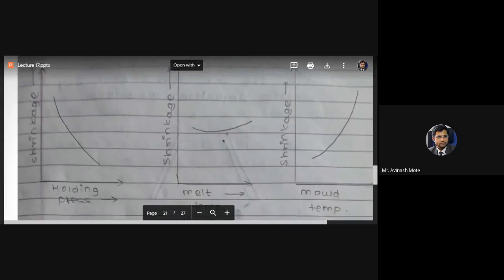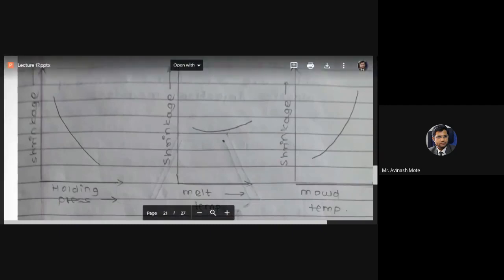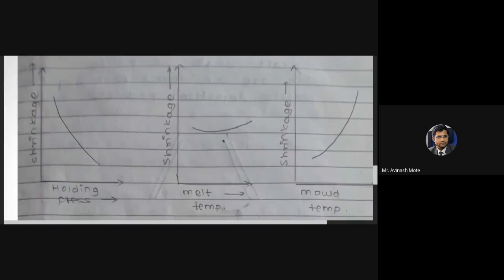Here also, in the same way, this melt temperature is showing quite a small impact. See, there is not so much impact of the molten metal temperature on the shrinkage factor, because ultimately it depends upon the heat transfer rate. If you see, there is no such variation. So what is actually happening?